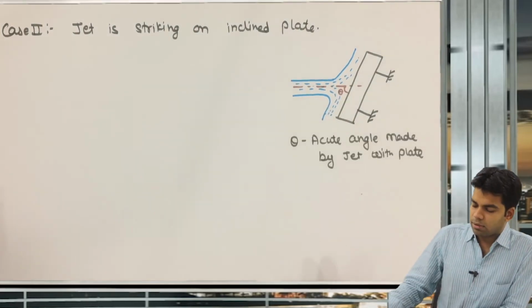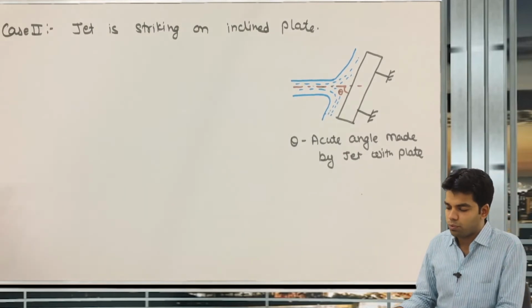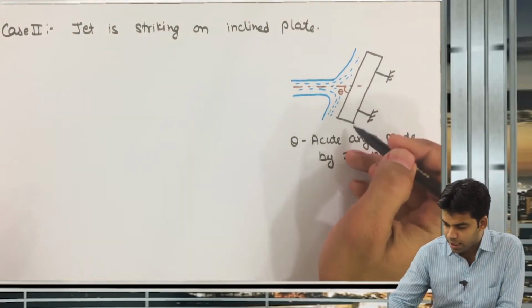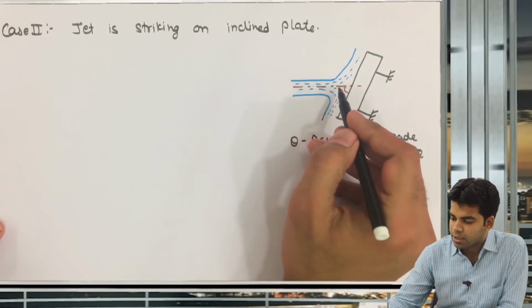Next case is the jet striking on an inclined plane. So we have this inclined plate as you can see, such that the jet which is coming is making